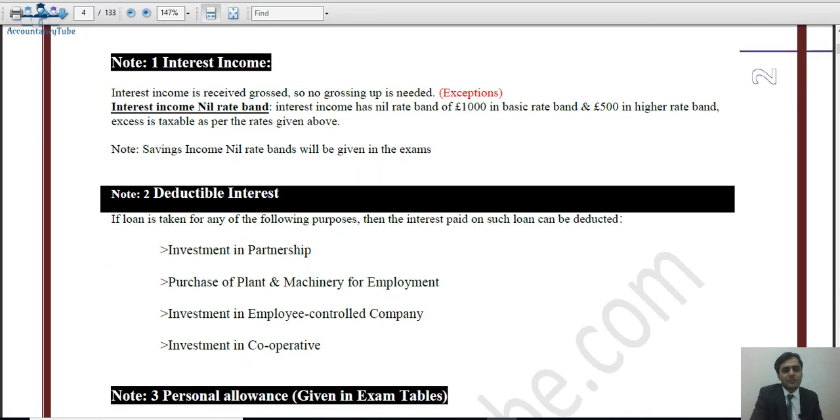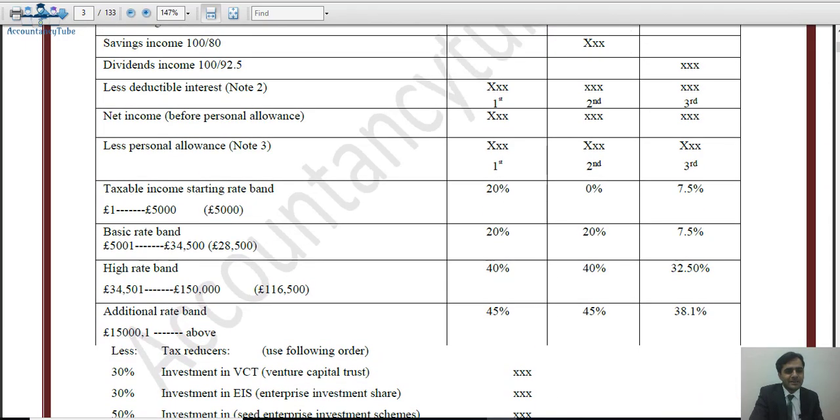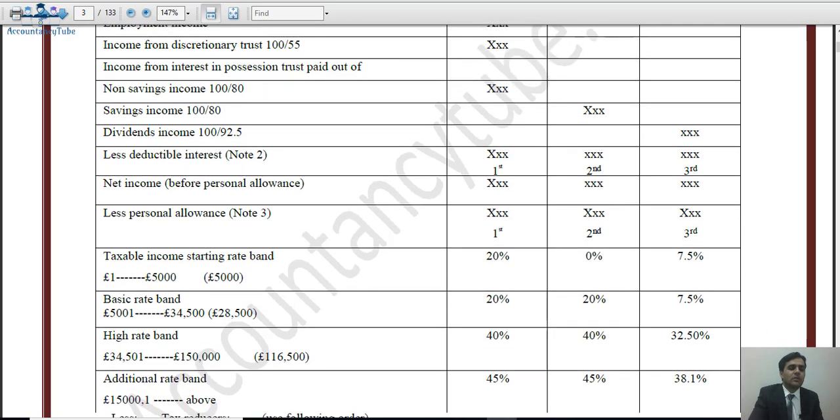Now, after the interest income, the deductible interest. If you go back to the income tax pro forma, there was something called deductible interest, if you remember. See this one, deductible interest. Now, what is this deductible interest? Sorry, not this, dividend income. Where is the deductible interest? Here it is. Deductible interest is the next one. Let me just move to the next page.